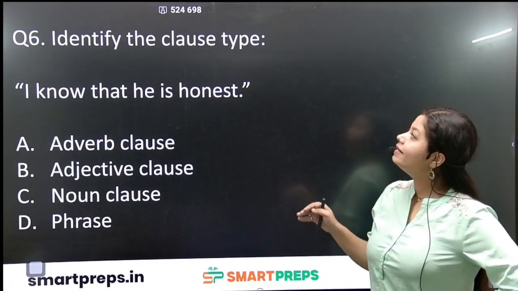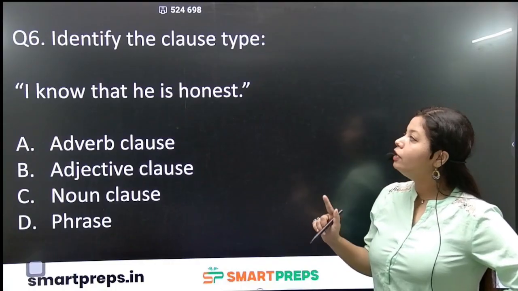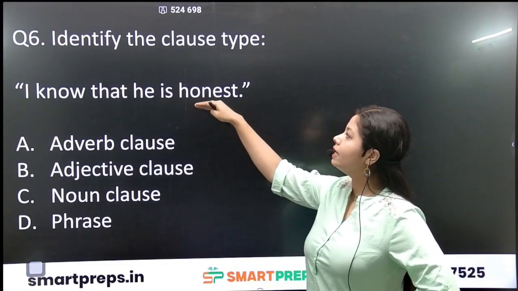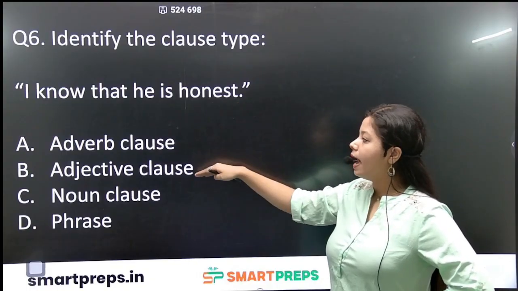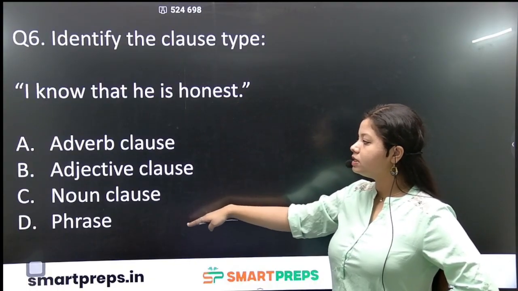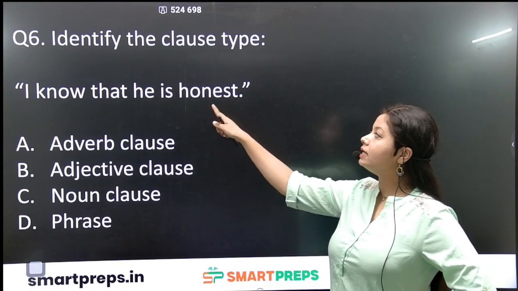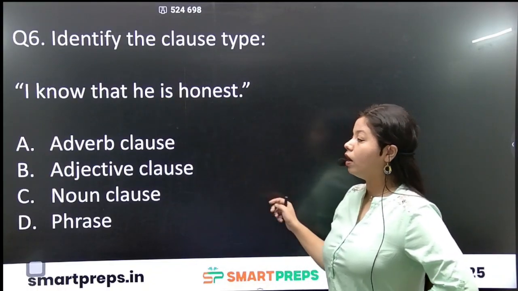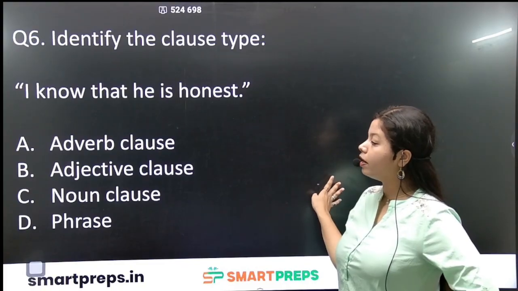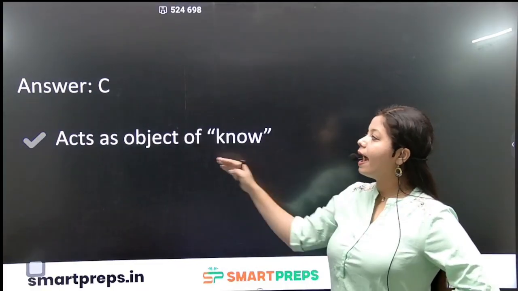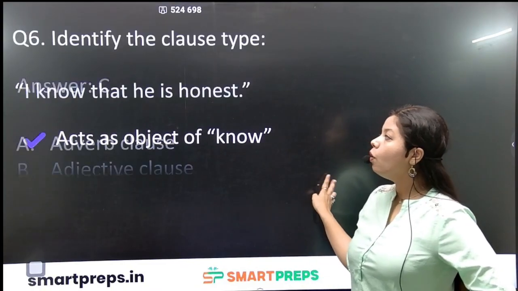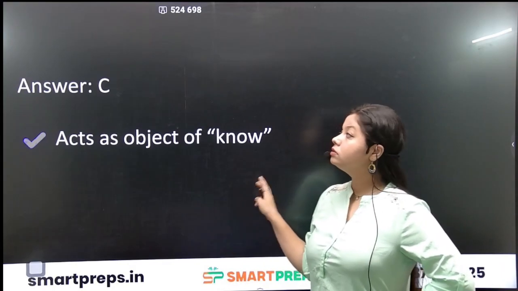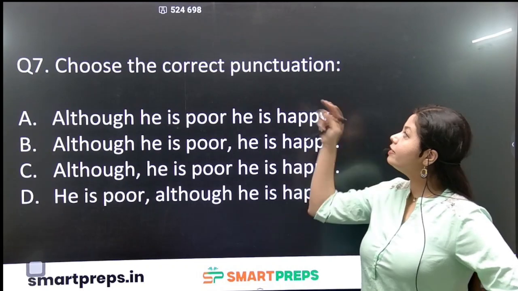Okay. Identify the clause type. I know that he is honest. Adverb clause, adjective clause, noun clause, phrase. I know that he is honest. Okay, so he is honest is giving information of what? Which is the answer? Answer is C. It acts as an object of know. Know is the verb. Yes, so it is a noun clause.